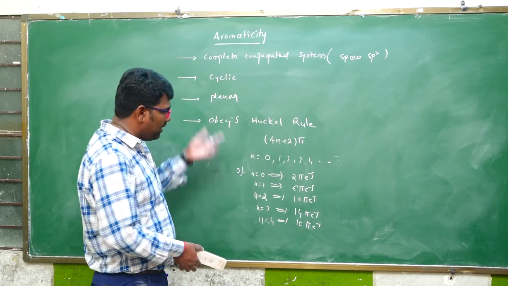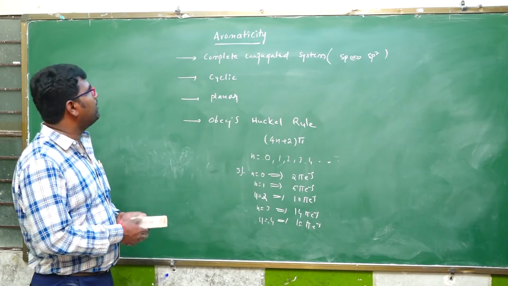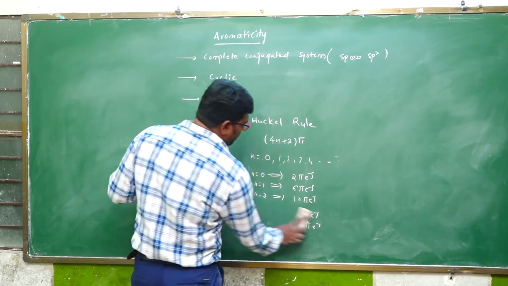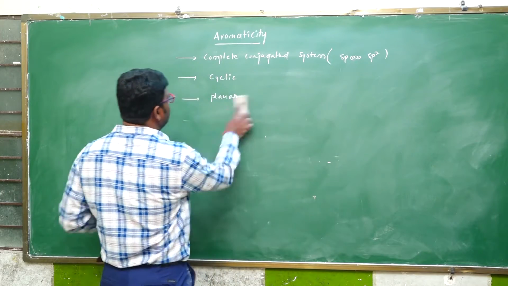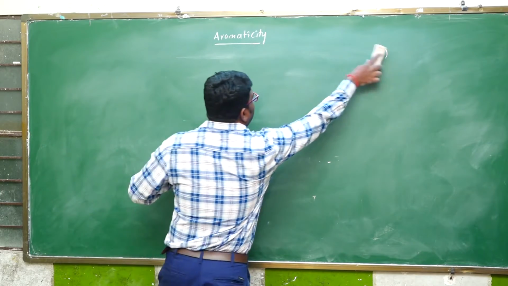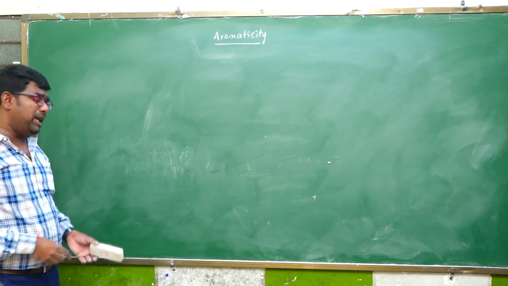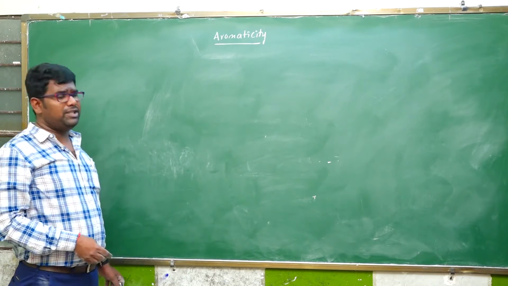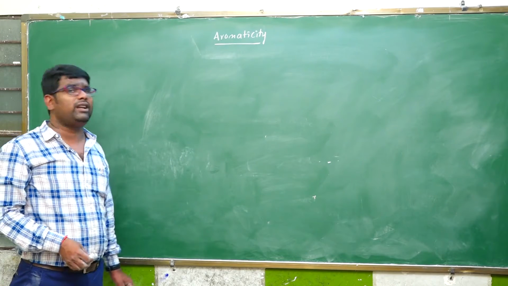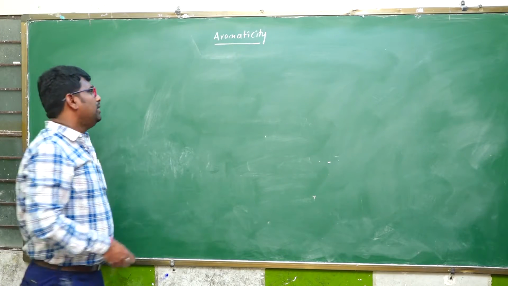These are the characteristics of aromaticity. Aromatic compounds are classified into benzenoid aromatic compounds, non-benzenoid aromatic compounds, and heterocyclic aromatic compounds.